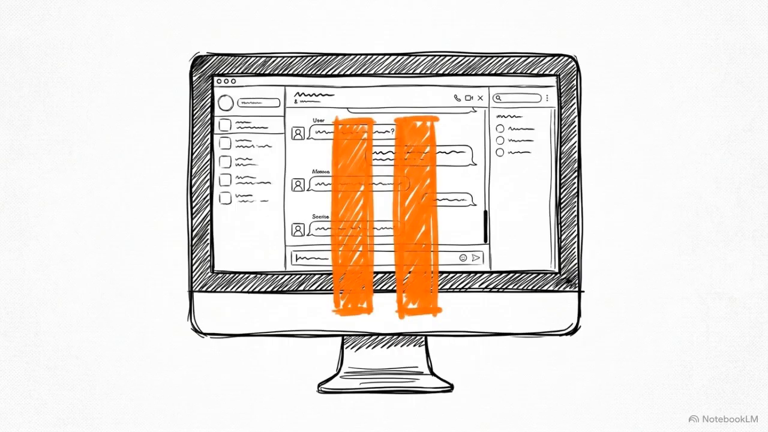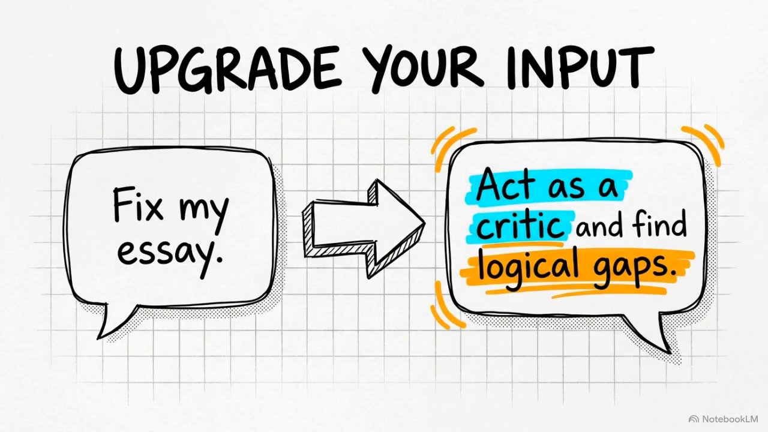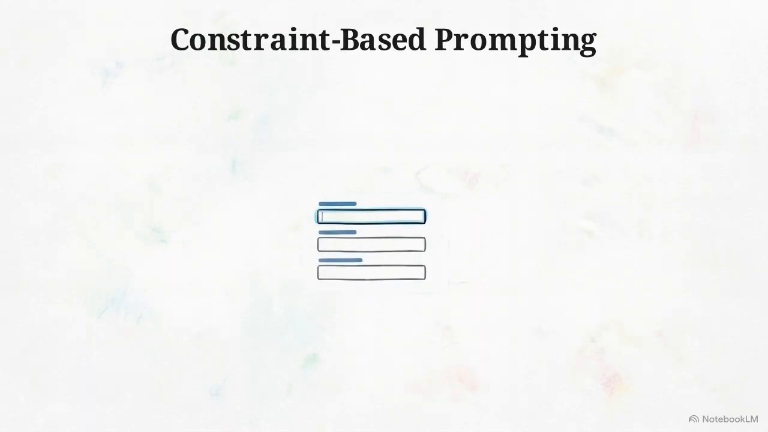Let's put this into practice. Pause the video right here. Look at a generic feedback prompt you currently use and rewrite it using this logic to force the AI into a critique role. The third method is constraint-based prompting.